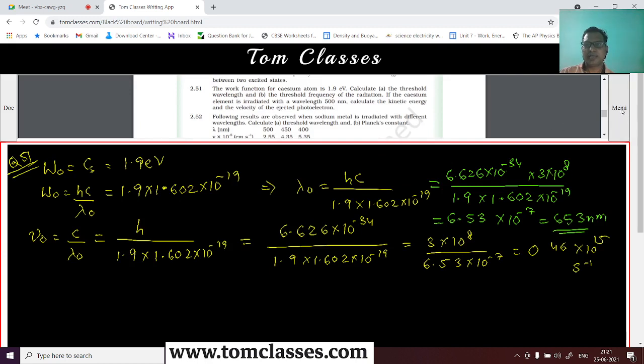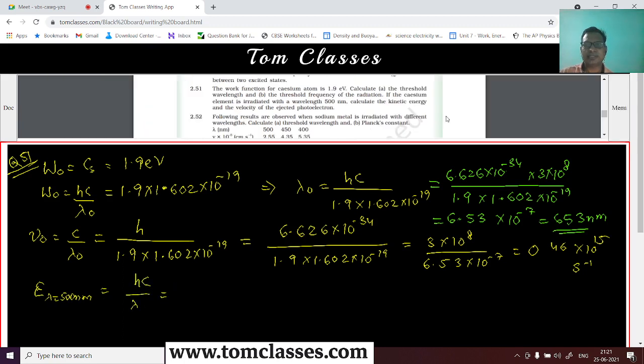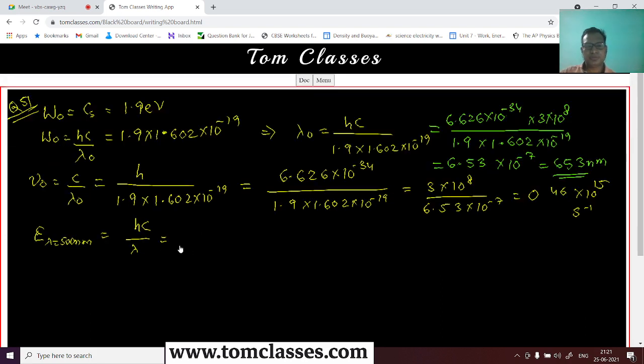Okay, now he's asking something more also. He is talking about kinetic energy also, so let's try to answer that particular question. What is the energy associated with 500 nanometer? Energy with a wavelength of 500 nanometer is hc by lambda. Better, we will also calculate this energy in terms of electron volt, but we have to find the velocity. So how much is this value?